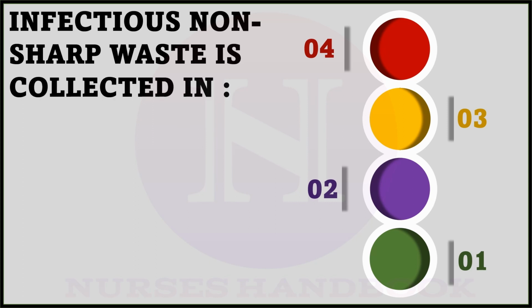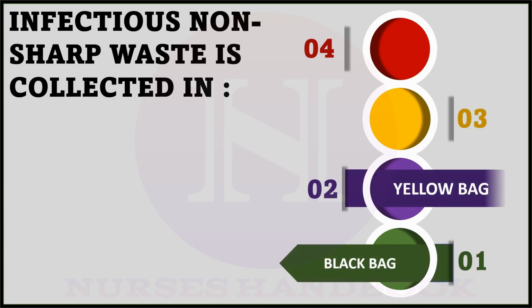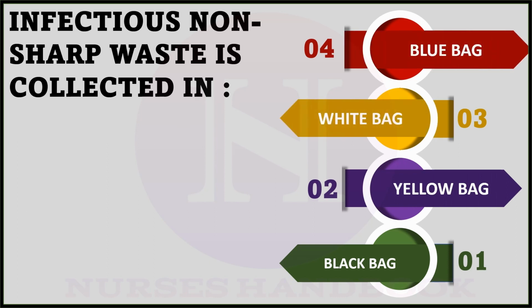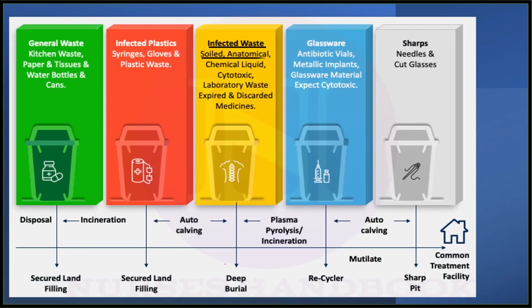Question number 6. Infectious non-sharp waste is collected in option 1. Black bag, option 2. Yellow bag, option 3. White bag, and option 4. Blue bag. And the correct answer is option 2. Yellow bag. So what comes under the infected waste?